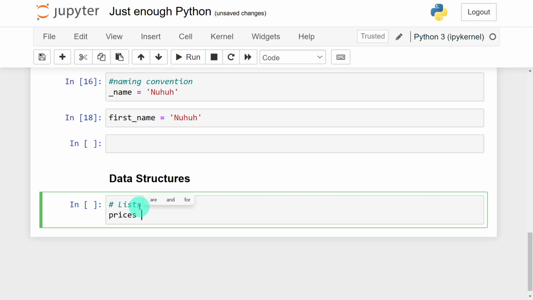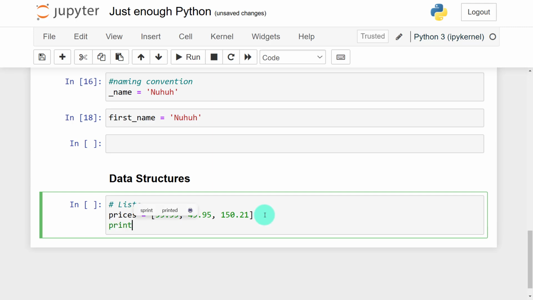Let me say I have prices, and now how do I initialize a list? I'll say is equal to, so prices is my variable name, but this variable stores a list. So lists are initialized by square brackets. So when I open square brackets, Python will understand that now I'm dealing with a list, okay? So assuming I have prices in USDs, 99.99. So I have this list of prices, okay?